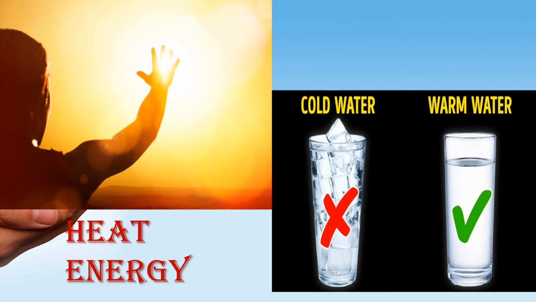Kinetic energy means moving energy. The energy which is due to motion is called kinetic energy, and the energy which is due to its position is potential energy. So the sum of both kinetic energy and potential energy is called mechanical energy. Okay, children, can you all understand?